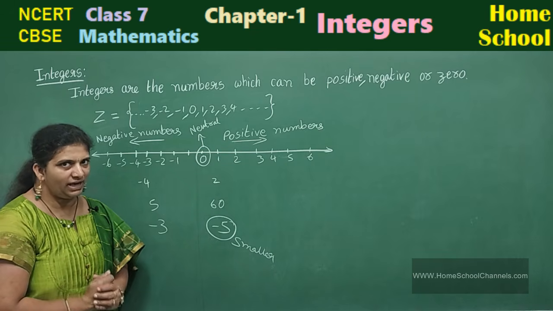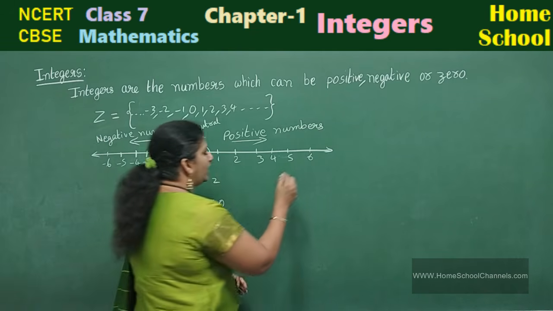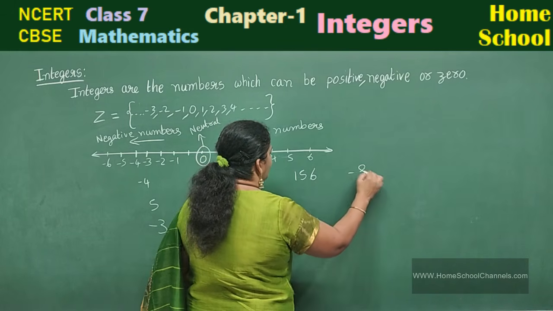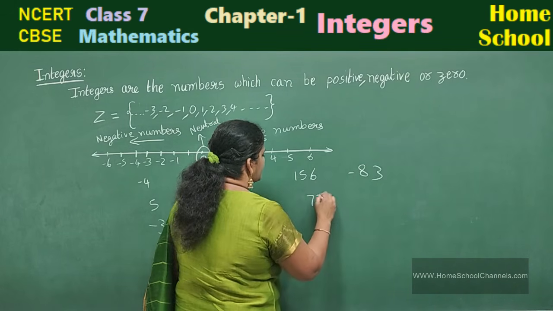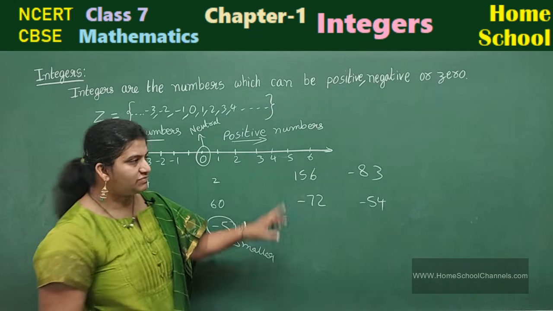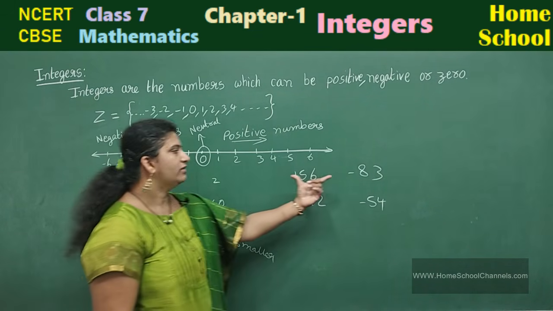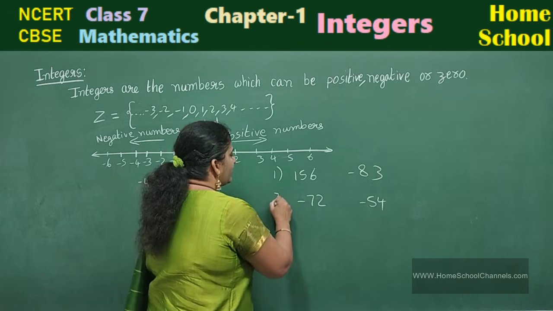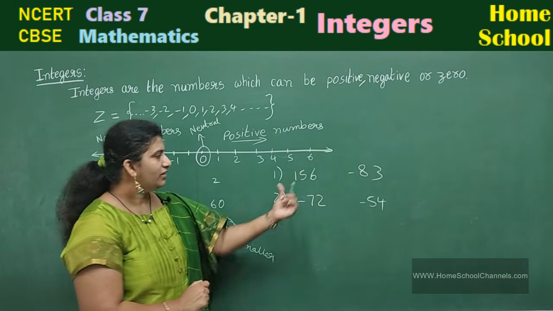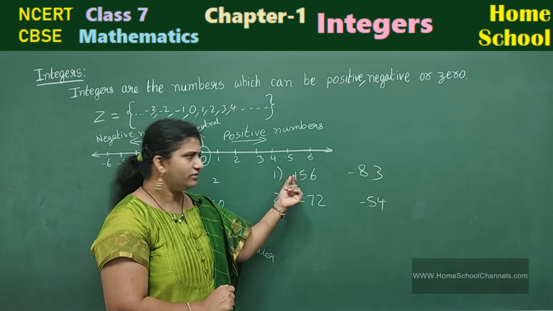One more example I am going to ask you. Let me take here 156, -83, and 72, -54. Okay. Observe these two pairs here. Let me take two examples. Which is smaller? The number followed with a positive, no sign.